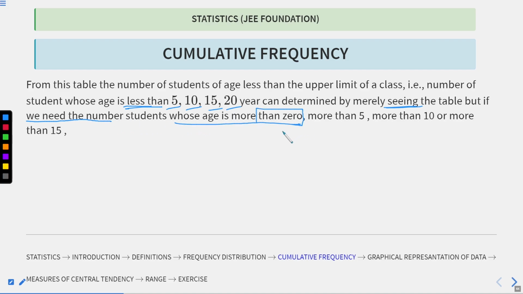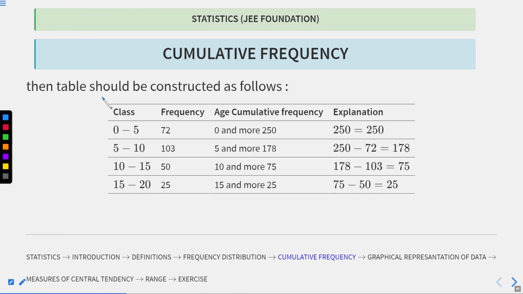If we are taking the reverse process, that means more than 0 or more than 5. We talked about the less than case, that is, age less than 5, less than 10, less than 15, less than 20. But what if we want information about more than 0, more than 5, age more than 10, age more than 15? So let's see how we will do that.